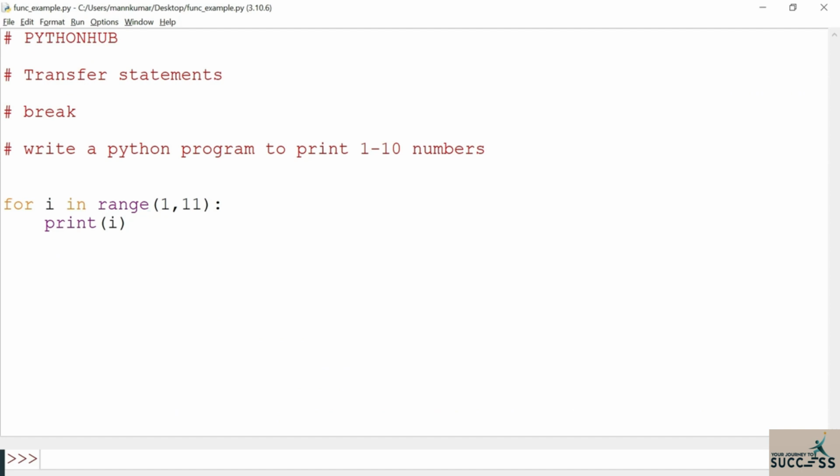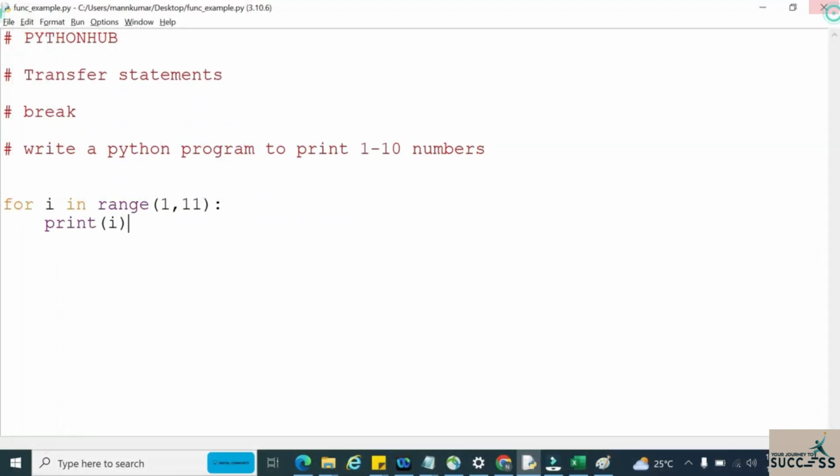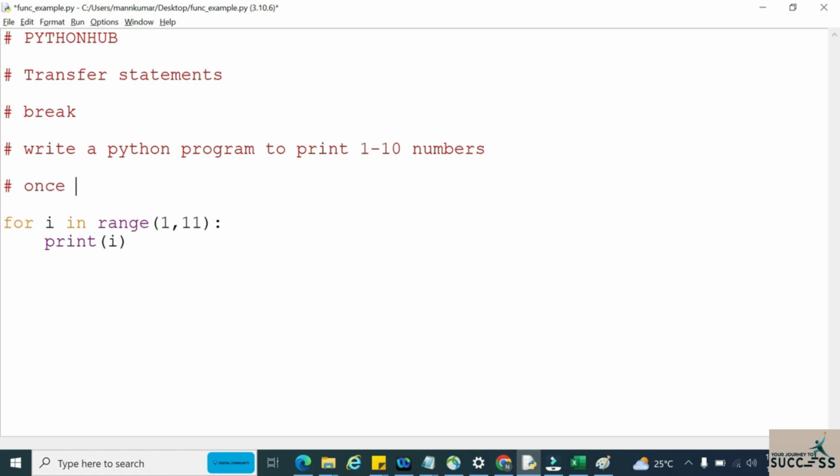Now, in between this flow of execution, I have decided that I want to stop this loop whenever I have printed till 7. So I thought of another logic: once I reach 7, I want to stop this loop, but without disturbing the existing logic. So how can I do that?